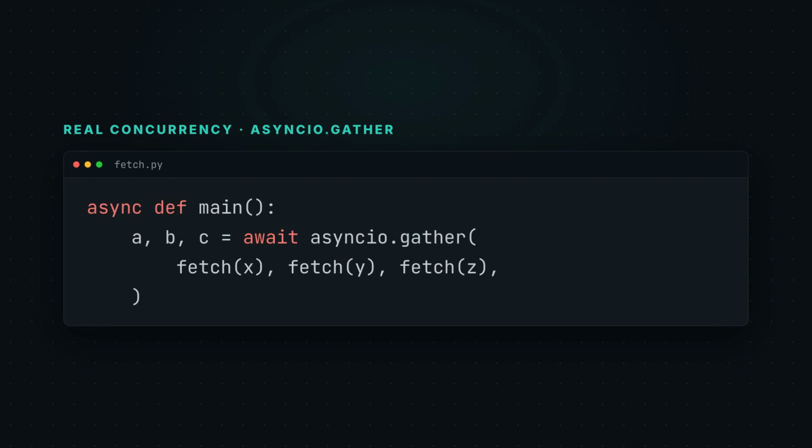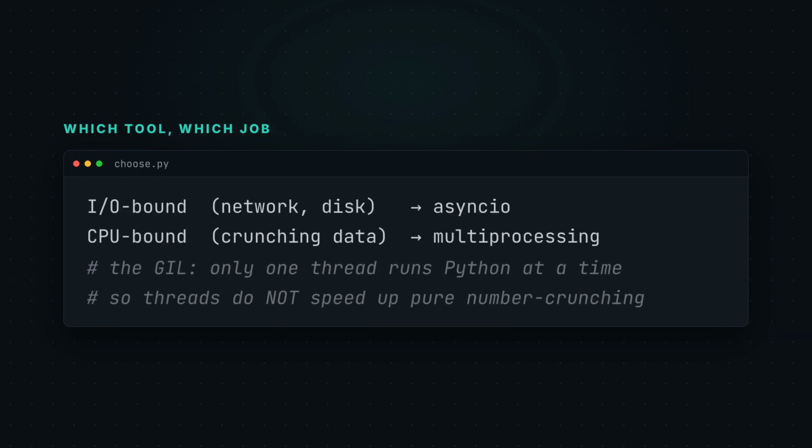This is the shape. An async function, an asyncio.gather. You hand it several tasks, and it runs them together, handing back all the results when they're done. This is your go-to for anything that spends its time waiting. Network, files, databases. And the rule that saves you: if your work is waiting, network, disk, use async. If it's heavy computation, crunching numbers, use multiprocessing, real separate processes.